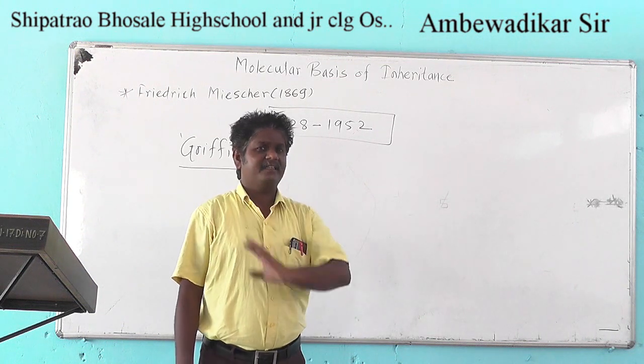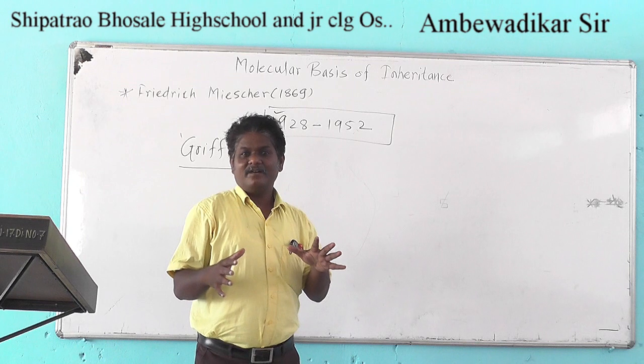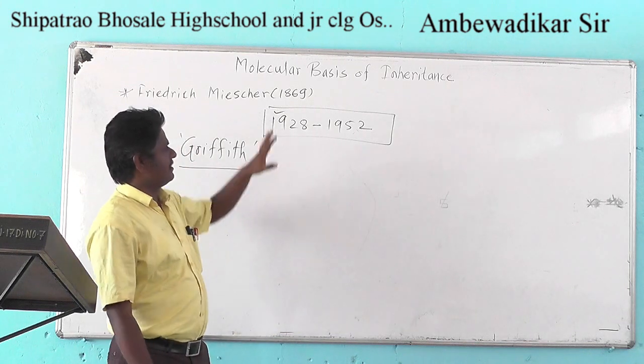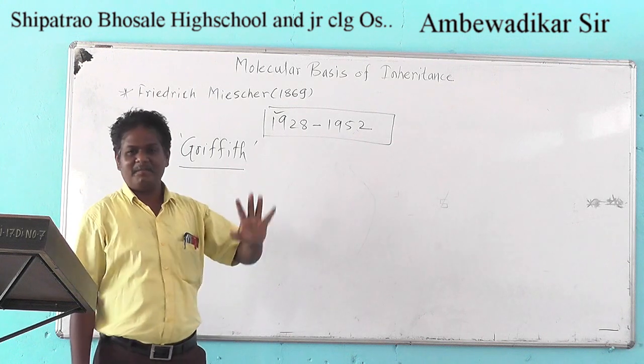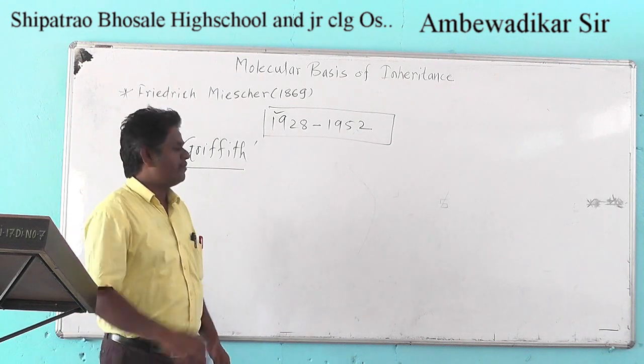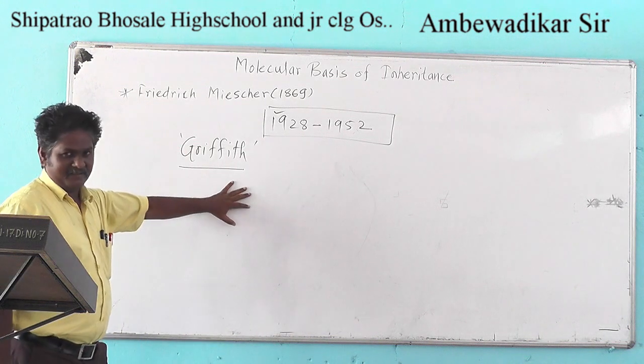What is that something? We have to discover that particular something in this lesson, that something which is said to be a Mendelian factor or a determiner.